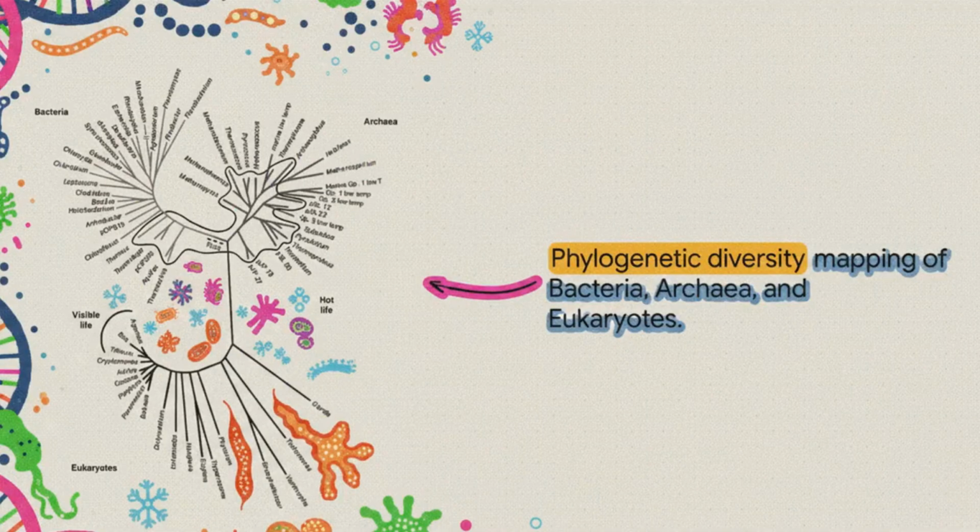And what happens next is basically magic. All that kinetic data processing instantly organizes this chaotic, invisible genetic soup into beautifully structured phylogenetic diversity maps. We can literally see the deep branches covering extremophilic microbes, especially across the archaea domain, along with the vast networks of bacteria and eukaryotes. We can now map the exact architecture of microbial ecosystems, plotting out complex evolutionary relationships that were completely invisible to us just a few decades ago.